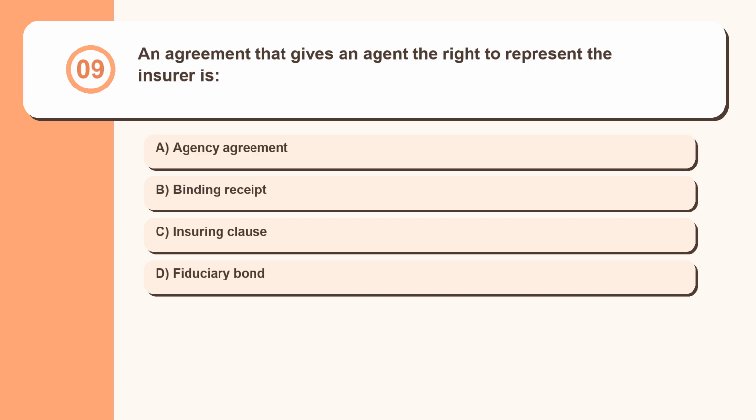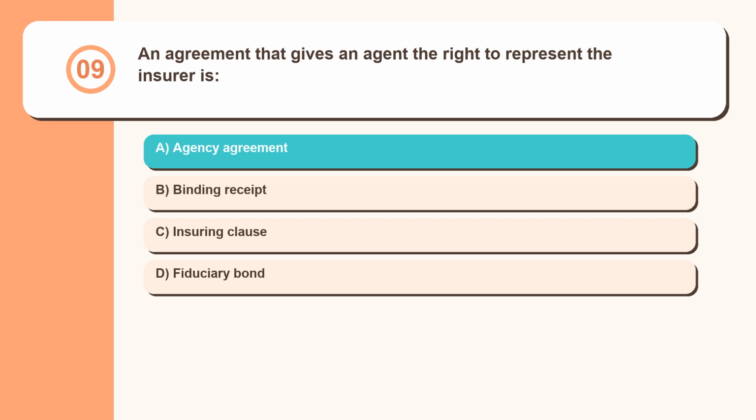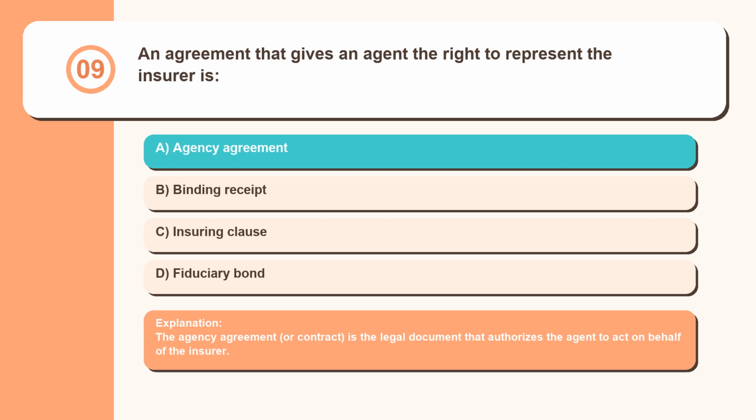Question 9. An agreement that gives an agent the right to represent the insurer is: agency agreement, binding receipt, insuring clause, fiduciary bond. The agency agreement, or contract, is the legal document that authorizes the agent to act on behalf of the insurer.